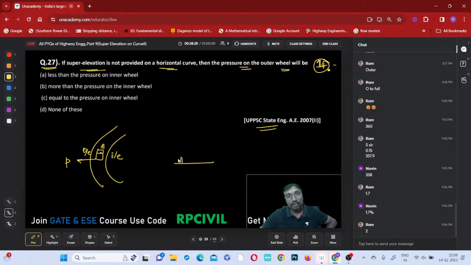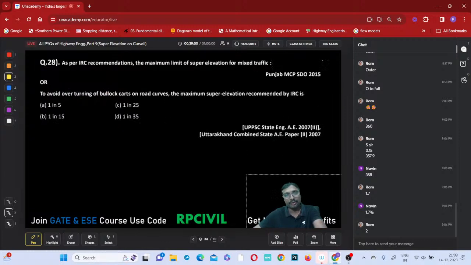So when you consider this road, how it will be acting if you just observe? The centrifugal force P will be acting on this left hand side outer edge side. Therefore the pressure will be more here and pressure will be less here. More pressure will occur on which one? Outer wheel side. That is outer wheel O/W. This is inner wheel I/W. Which side? More pressure on the outer wheel is more than the pressure on the inner wheel, right? Which one is correct? More only. Pressure on the outer wheel is more and pressure on the inner wheel is lesser or not? Yes, absolutely. This is 15th question.